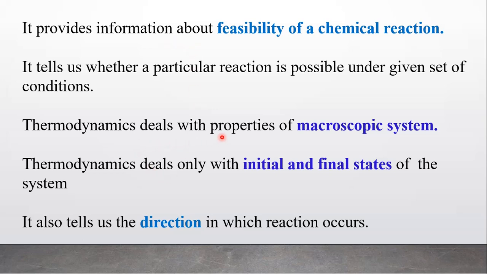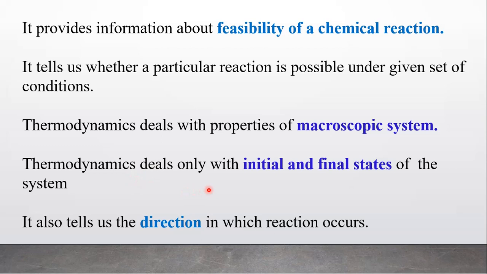Also, thermodynamics deals with the properties of macroscopic systems, not microscopic. That means a large number of molecules or ions. Thermodynamics studies a large number of molecules or ions. It does not consider a single molecule or individual molecule.